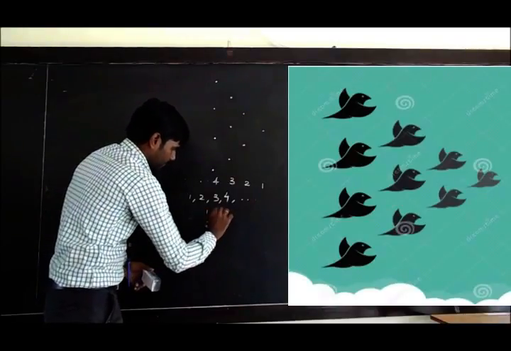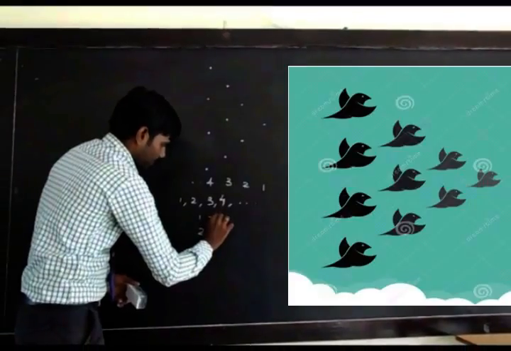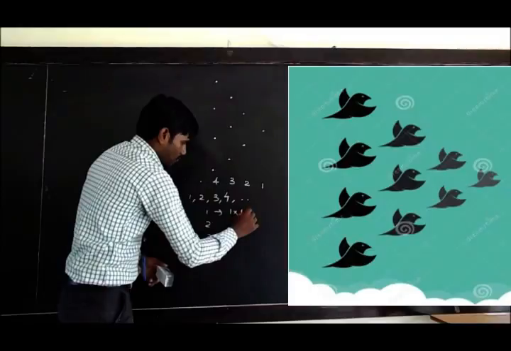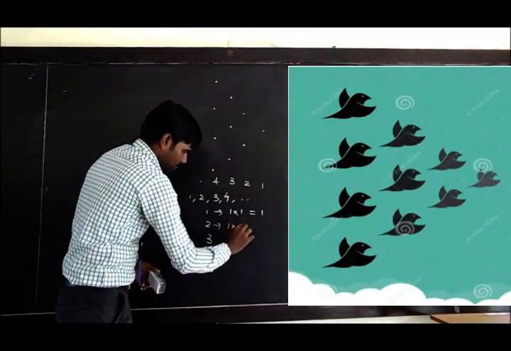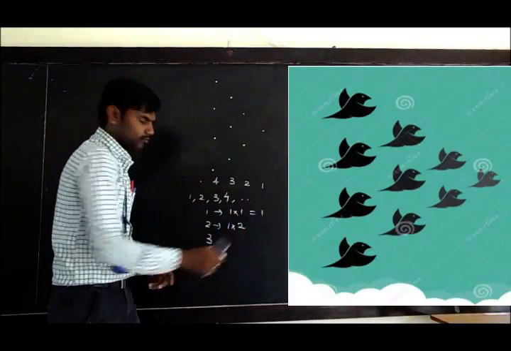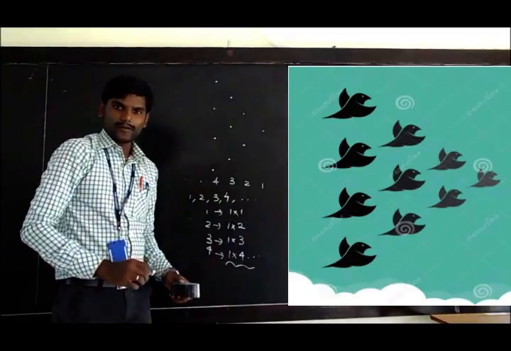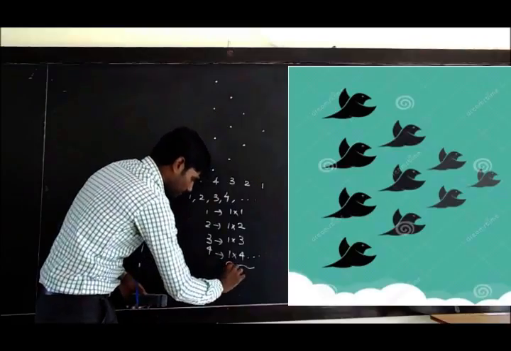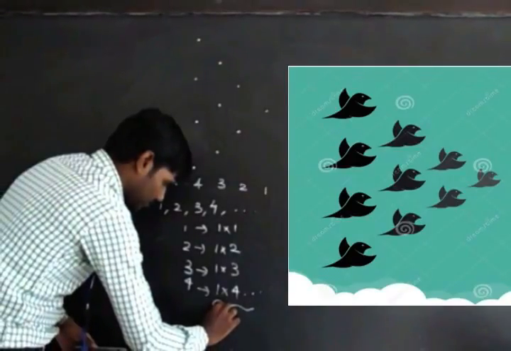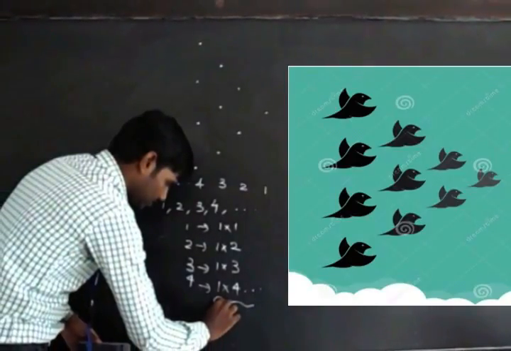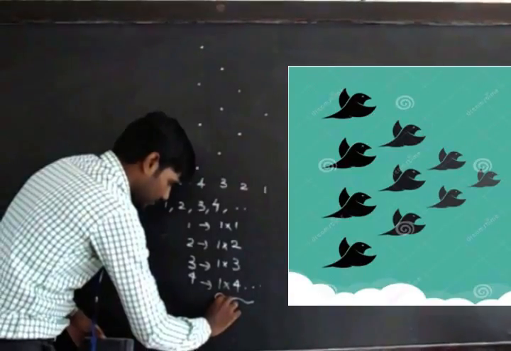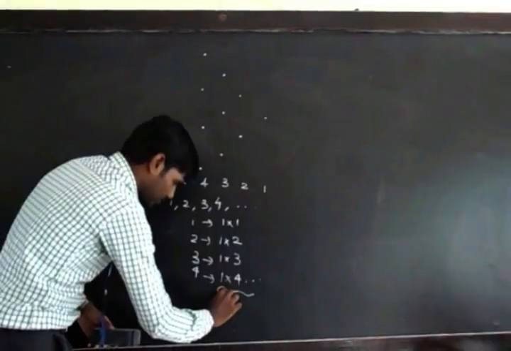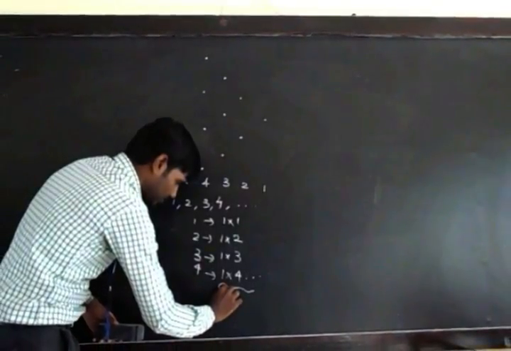1, 2, 3, 4. The numbers are represented differently: 1 can be expressed as 1 into 1, 2 can be expressed as 1 into 2, 3 can be expressed as 1 into 3, and so on. Here 1, 1, 1, 1. This 1 is not changing the numbers, so we can say that 1 is a constant, and the multiplication symbol also is not changing, and 1, 2, 3, 4 are all changing numbers.